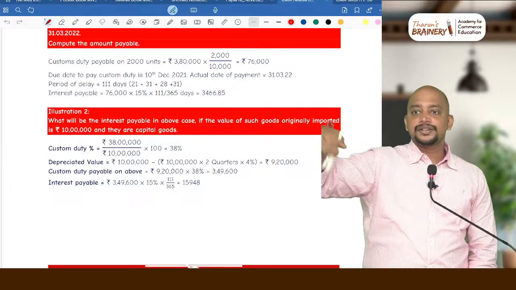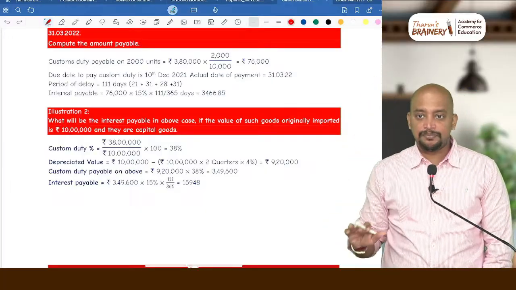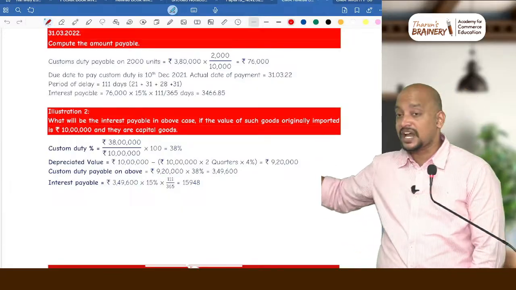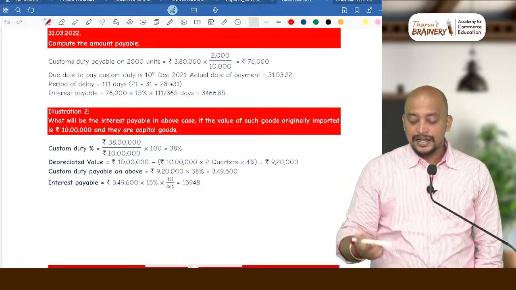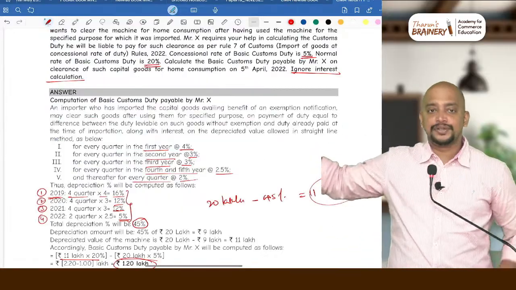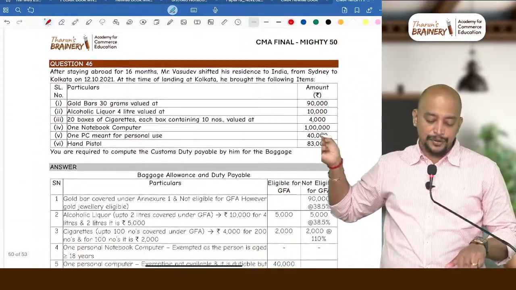Okay, so you can just keep this book and you can do the revision video, so it will definitely be helpful, whichever chapter you feel like. But this is one chapter which you should definitely read, because it's a separate chapter in study material. You may get a question similar to this. This is one question related to import of goods at concessional rate of duty.